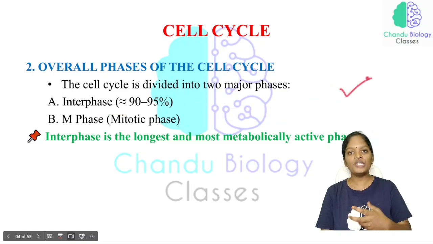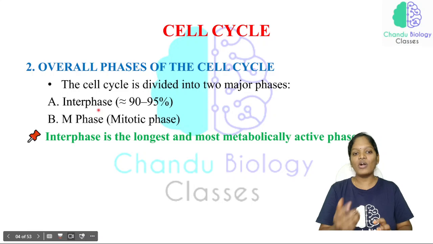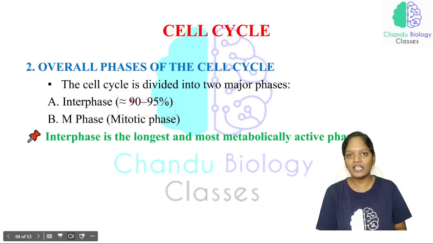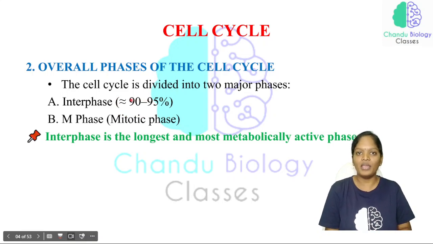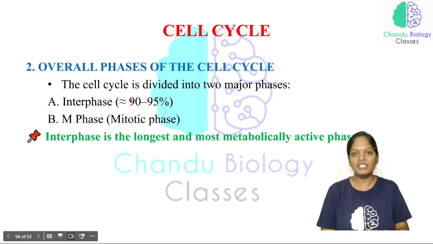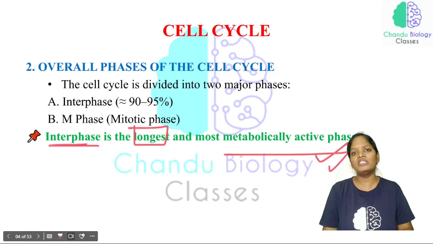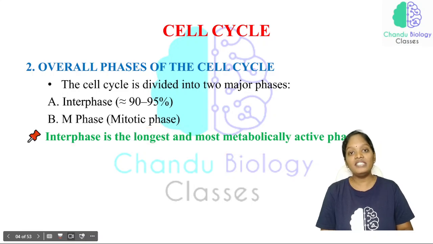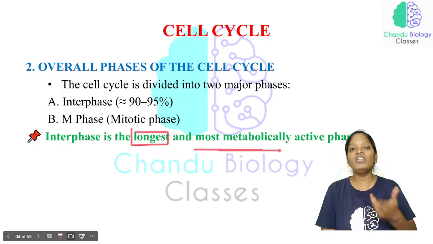All these phases together we are calling an interphase, and that interphase constitutes approximately 90 to 95% of the cell cycle, and the remaining 10 to 5% of the cell cycle will be the M phase, that is the mitotic phase, isn't it? See here, the interphase is the longest and most metabolically active phase.